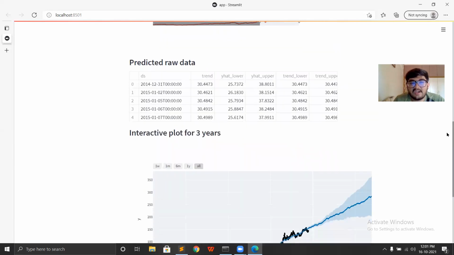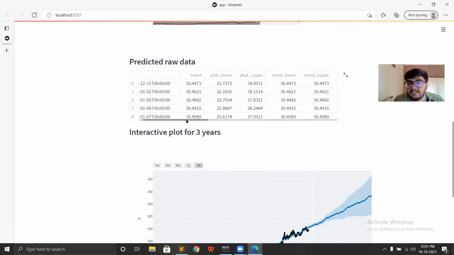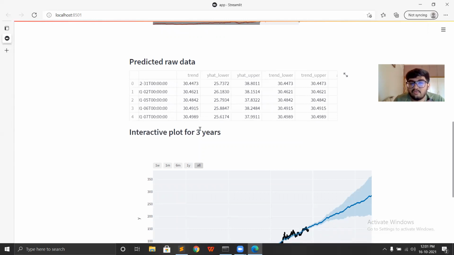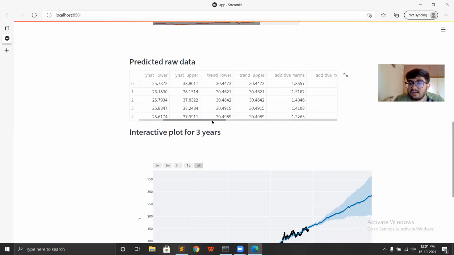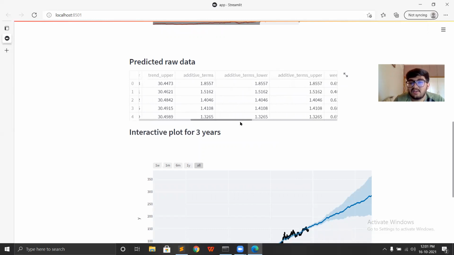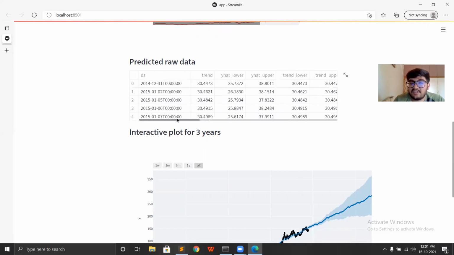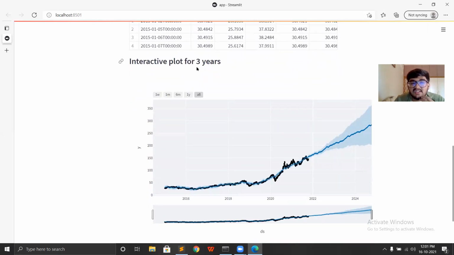And moving on, after that, when we look at the forecast, we can see that these are all the parameters which are computed by Facebook Prophet. What it tries to depict is that it tries to find the trends in data, which is an important term, and trends and seasonalities are important terms in time series data, using which we can fit the curve for predicting future values accurately. So it defines all the terms according to weekly and yearly seasonalities, and then it computes them and fits the curve for the future prediction.